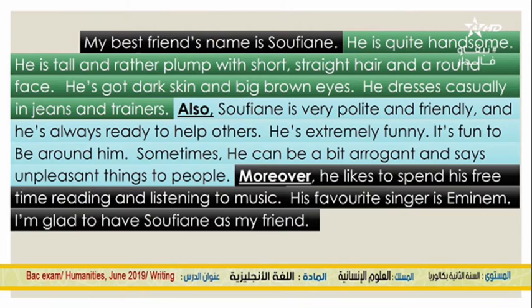For example, in this task, I just used short and simple sentences. Like, for example, my best friend's name is Sufyan. It's short and clear. He is quite handsome. It's the same. And my paragraph goes on like this, just short and clear sentences. Try to write like this. It will help you avoid making mistakes.